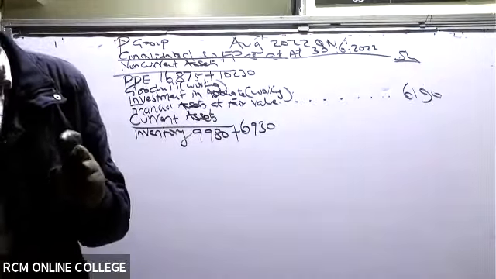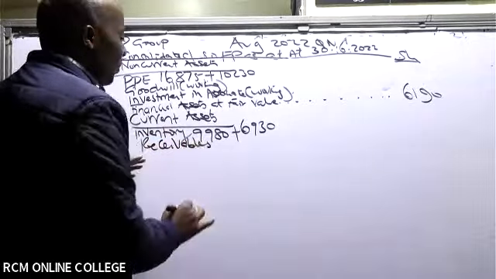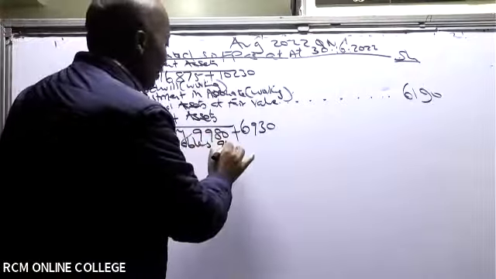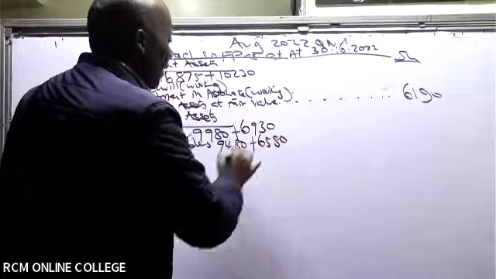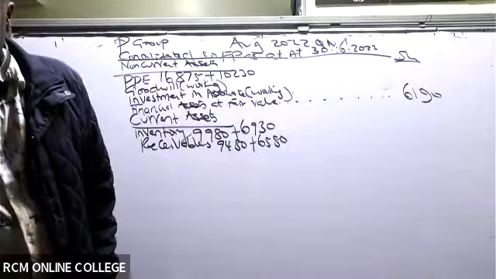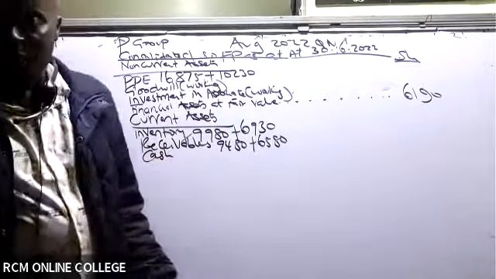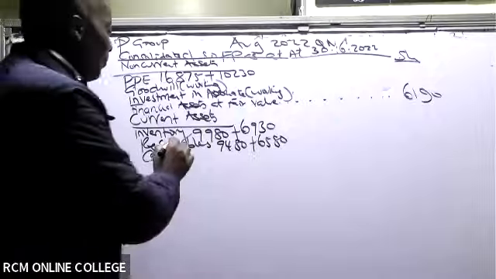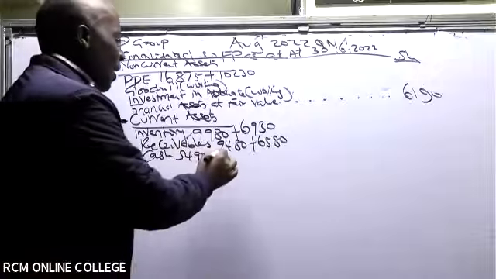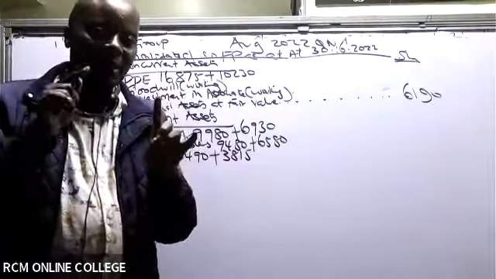Then we have here trade receivables under current assets. I'm simply copying. So receivables, I have 9480 plus 6580. All right. And then we have cash and cash equivalents. These are another free mark. Cash 5490 plus 3815. So these cash and cash equivalents, of course, I will take parent plus subsidiary.